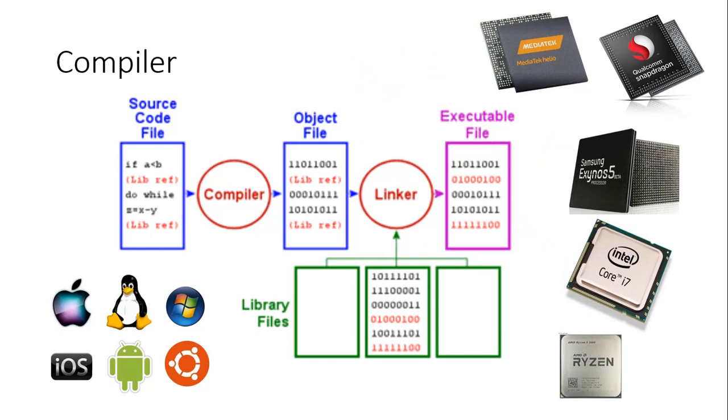Now, is this a problem? The answer is, not every time. Suppose you know very well that your code is going to run only on a Windows machine that is using either Intel or Ryzen, because these have the same instruction set. So it will not create a problem. But suppose you really don't know whether your code is going to run on Windows or on Mac or some other operating system, then you are in big trouble.